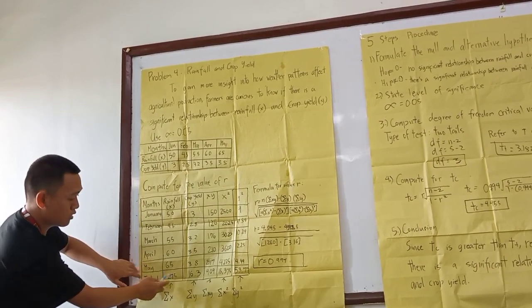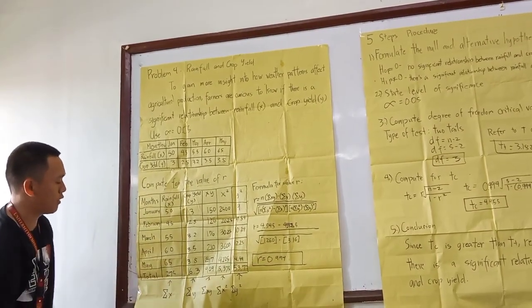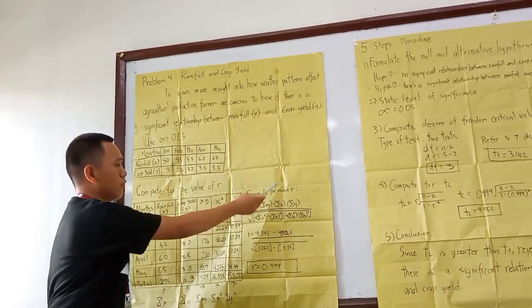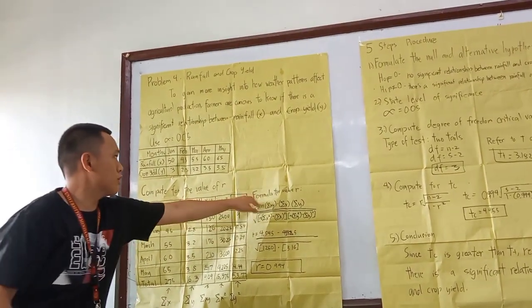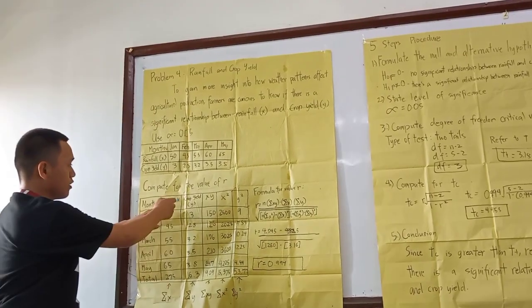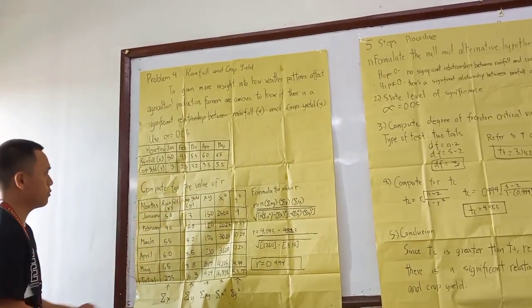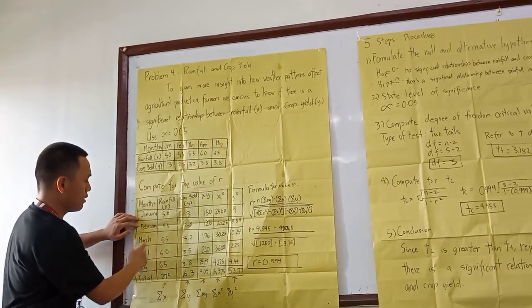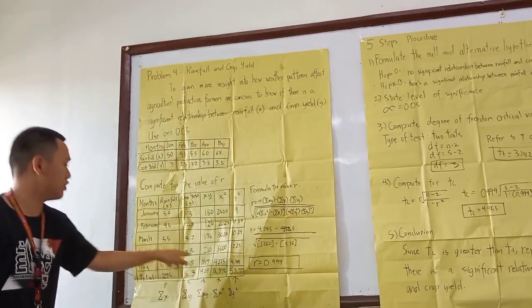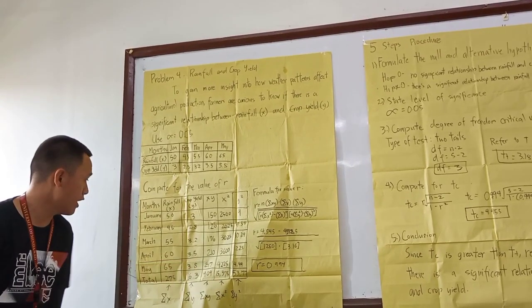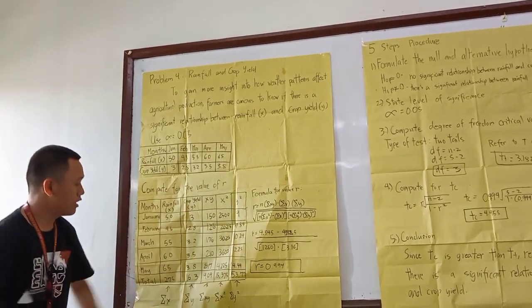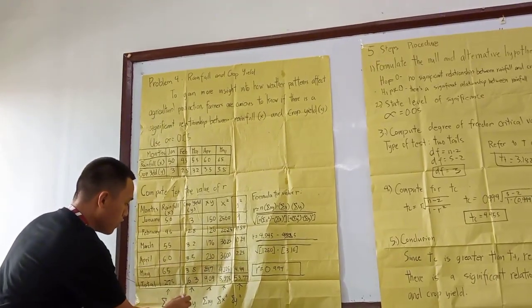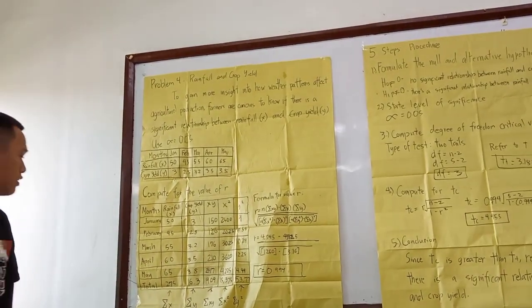That is a total of 275 for variable X. And we will use this formula. For variable Y: January was 3, February was 2.8, March was 2.2, April was 3.5, May was 3.8, and added all up, we get a total of 16.3.